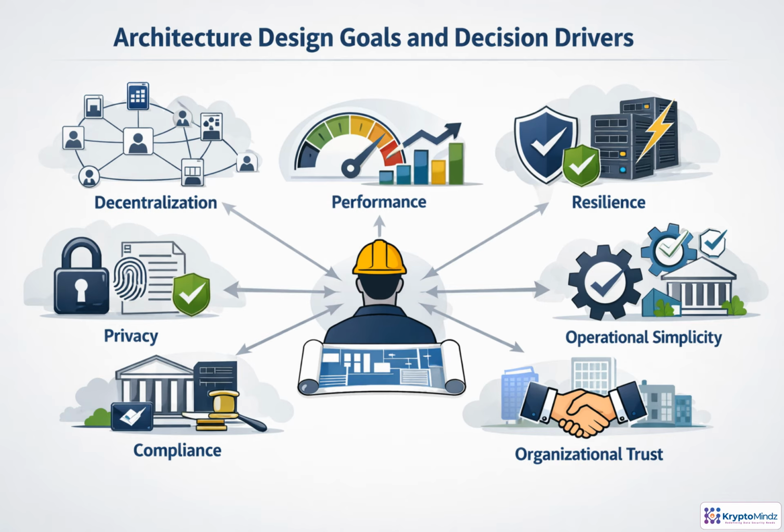Good architecture starts before any node is selected. For Besu, the key question is what the network must optimize for: trust between parties, auditability, privacy, speed, uptime, compliance, or ease of operations. These goals can compete, so architects need clear decision drivers. Use the requirements captured earlier to define throughput, latency, availability, recovery expectations, governance boundaries, and regulatory constraints. Once those drivers are explicit, design choices become traceable instead of opinion-based.